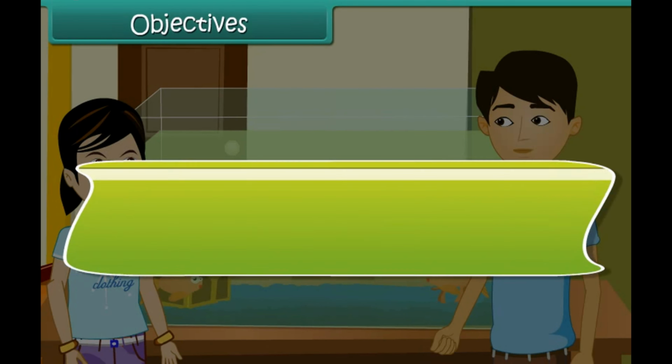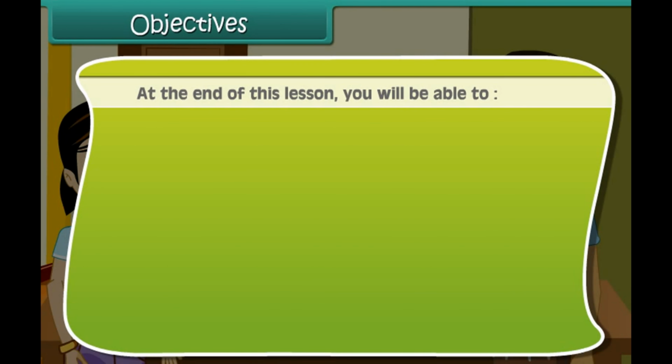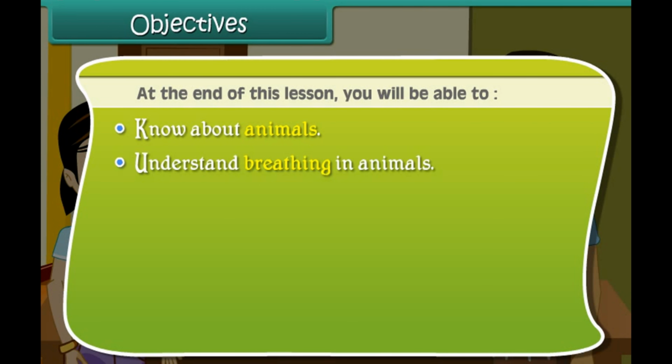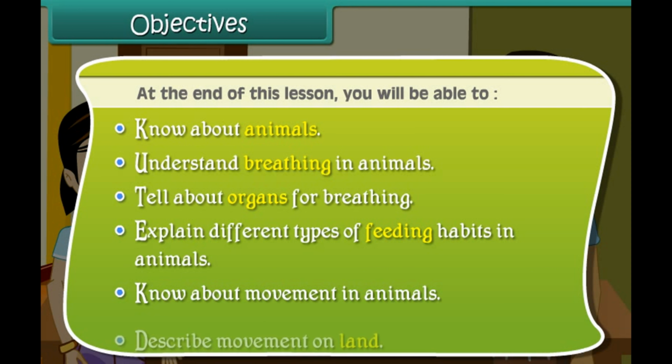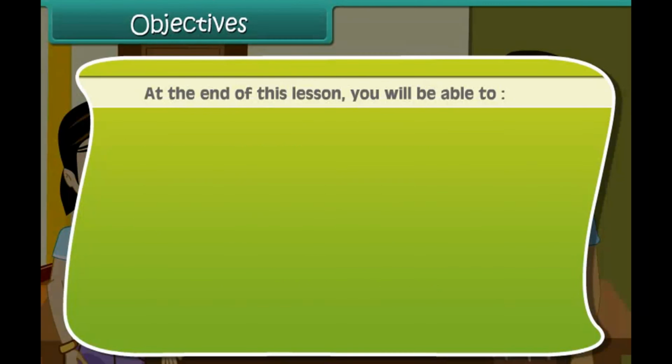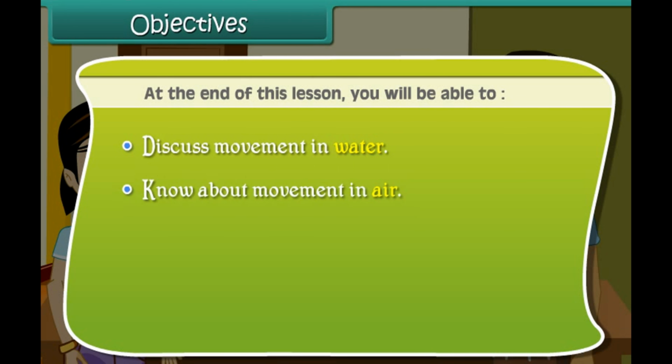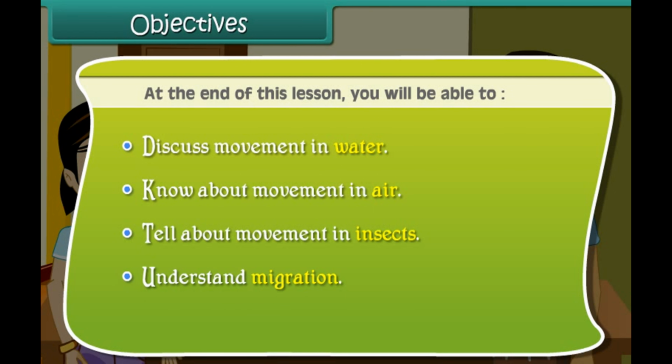Objectives. At the end of this lesson, you'll be able to know about animals, understand breathing in animals, tell about organs for breathing, explain different types of feeding habits in animals, know about movement in animals, describe movement on land, discuss movement in water, know about movement in air, tell about movement in insects, and understand migration.